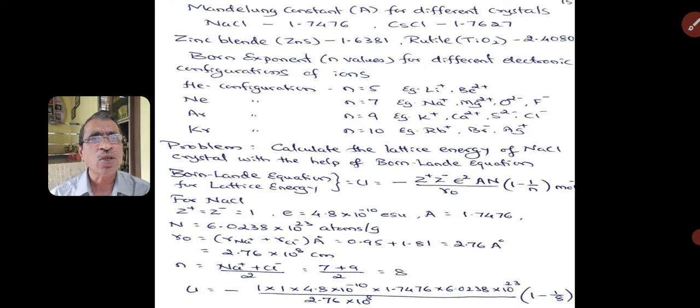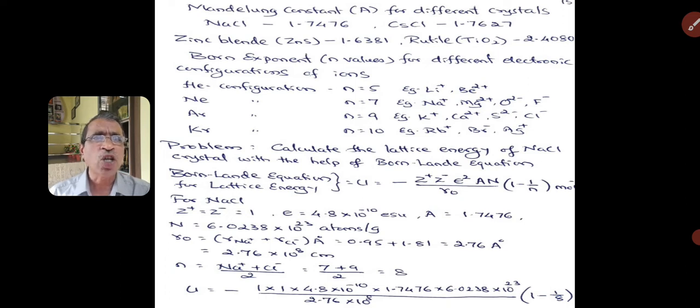Of such things you are going to learn in the subsequent classes. Born exponent for different electronic configurations of ions is given. If the ion attains the electronic configuration of helium, then the Born exponent value is 5.